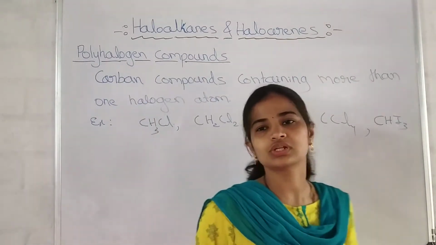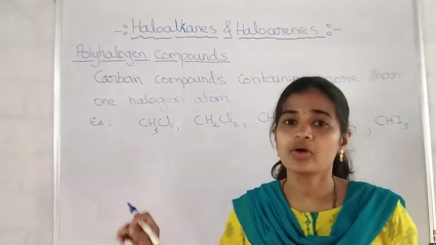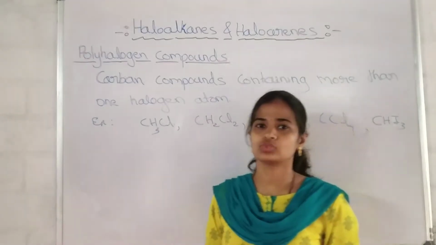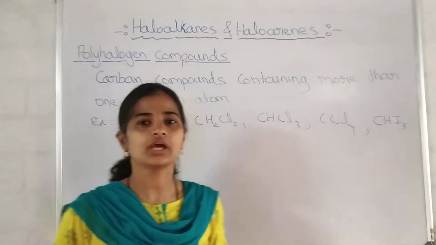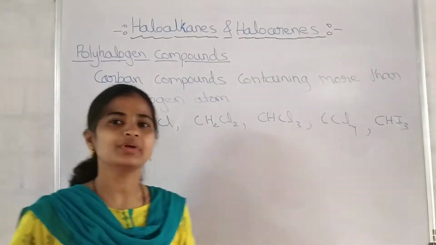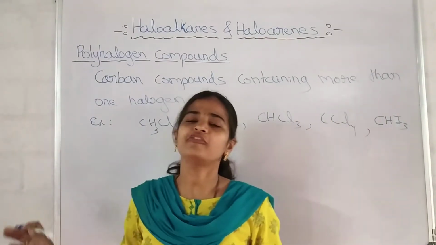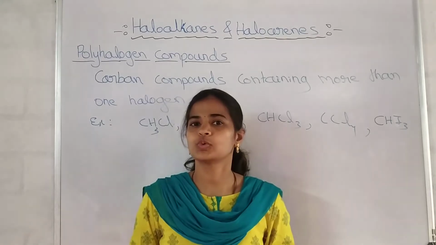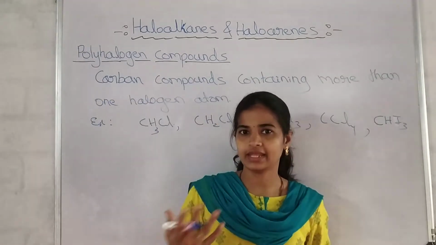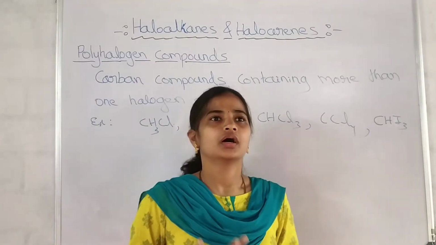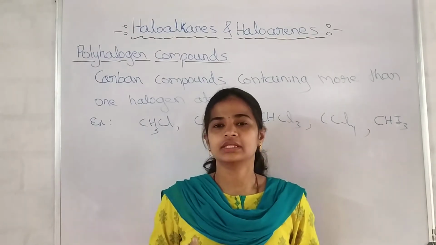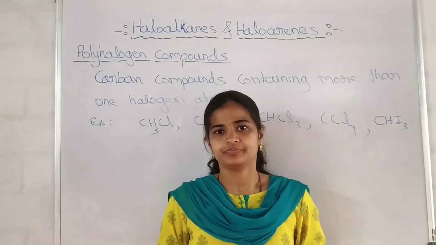These all are examples of polyhalogen compounds. What are polyhalogen compounds, students? Carbon compounds containing more than one halogen atom. Many of the polyhalogen compounds are useful in the preparation of a number of organic compounds, and they play an important role in the organic industry.